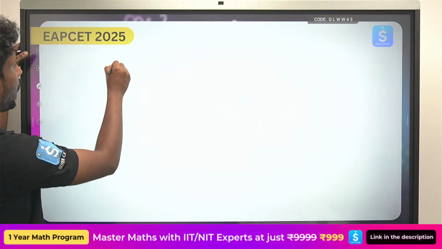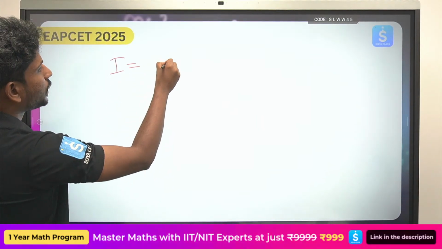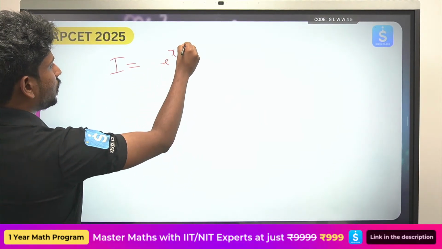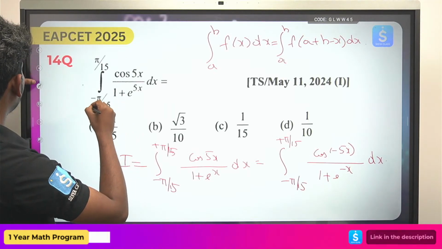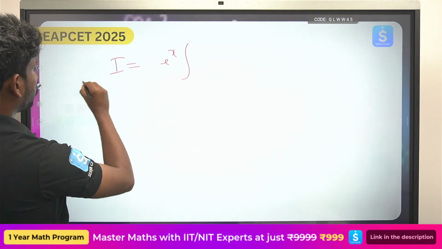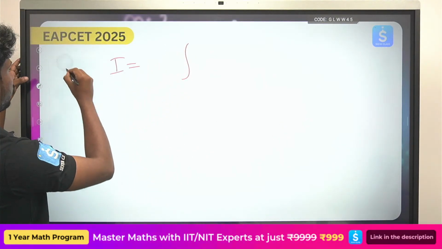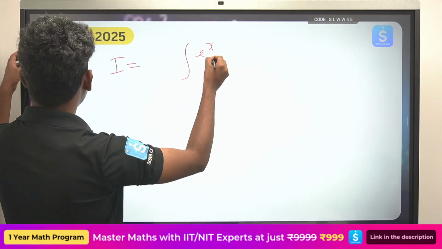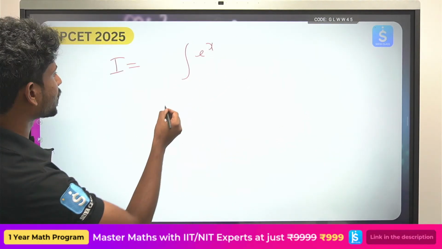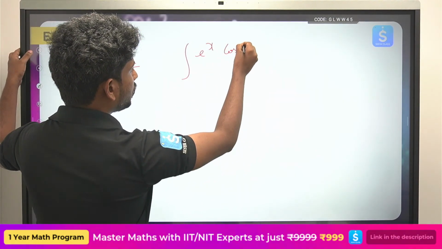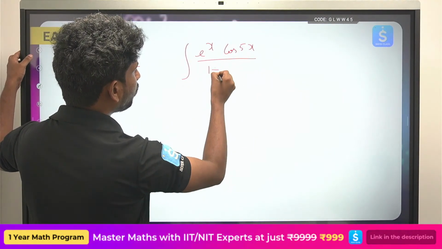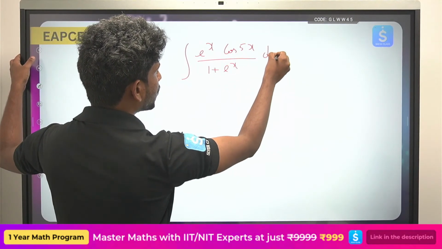Taking the LCM, I is equal to the integral from minus pi by 15 to plus pi by 15 of e power x cos 5x by 1 plus e power x dx.